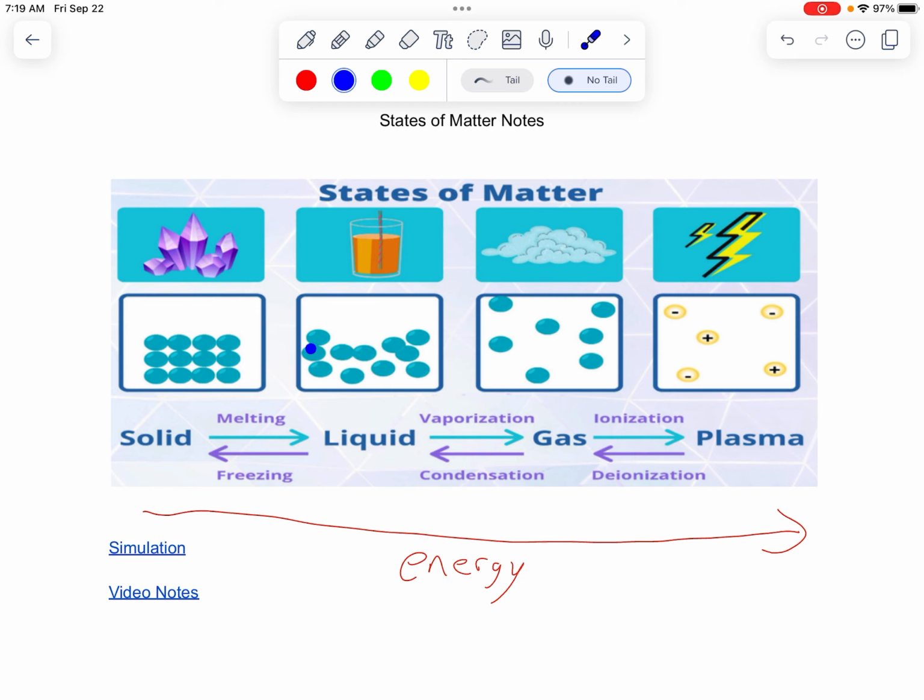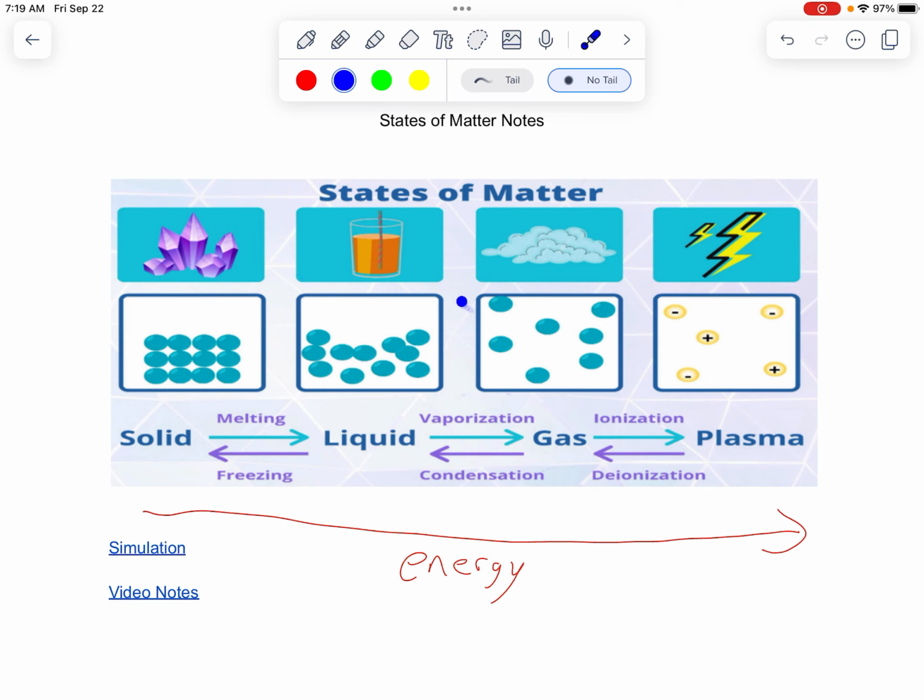It's still very close together. Liquids are still very close together. You can't compress them or anything like that. But they are moving around, and they do have more energy than solids. As these liquids are moving around, if they got even more energy, right, you added more fire, they start getting crazy, they get fast, and they jump up, right?